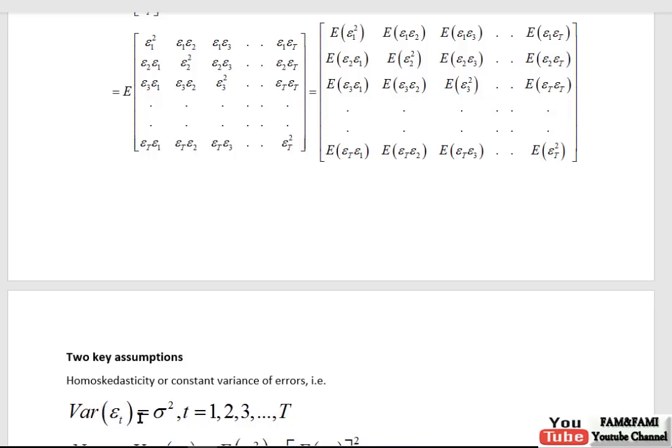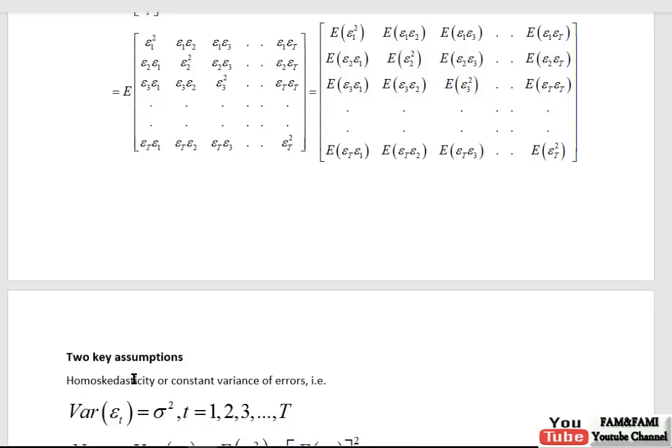So variance of epsilon 1 is 5, then variance of epsilon 2, when t is replaced with 2, is sigma square or 5, variance of epsilon 3 is 5, variance of epsilon 4 is 5. So it means all the errors, starting from epsilon 1 to epsilon capital T, have variance sigma square, or if sigma square is 5, all the errors have variance 5, where 5 is any constant. So this is the homoscedasticity assumption. By the way, homo means same and skedastic means spread. So same spread means constant variance or same variance.